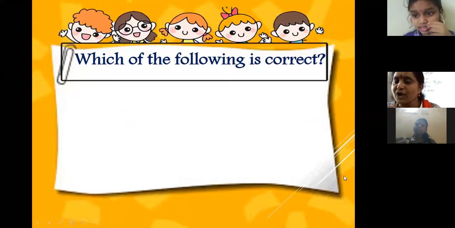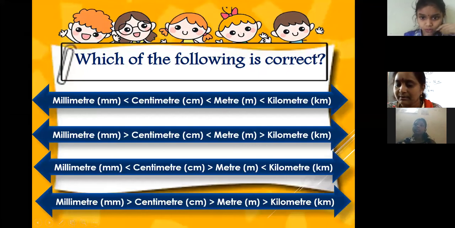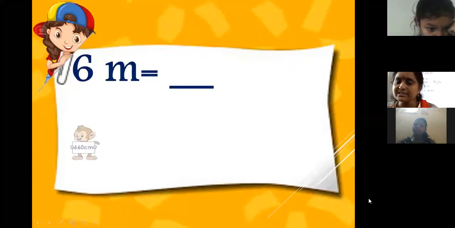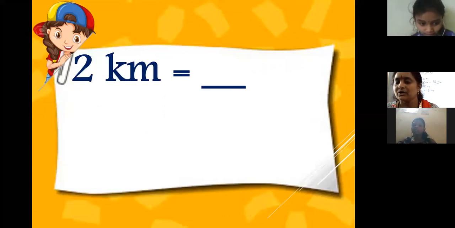So which of the following is correct? Observe this and write the answer. 6 meter equals to dash. Very good, 600 centimeters.